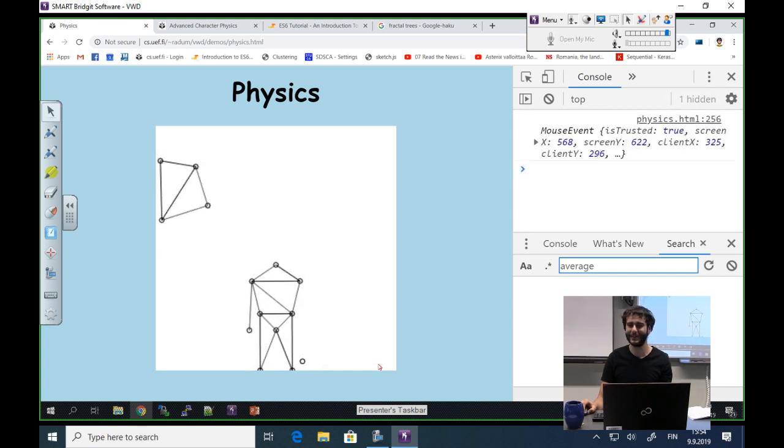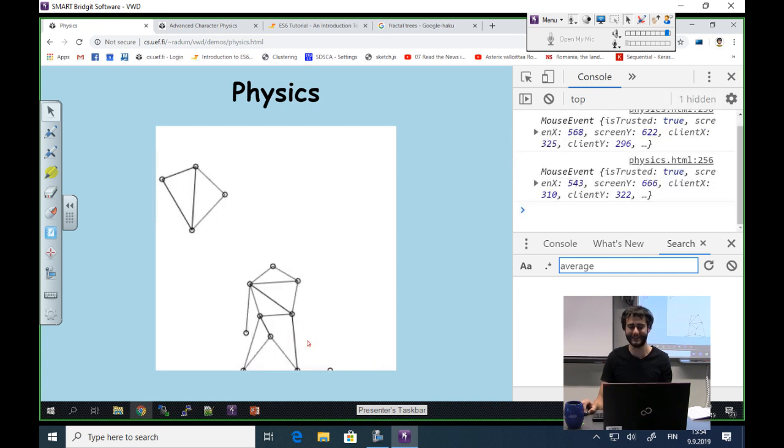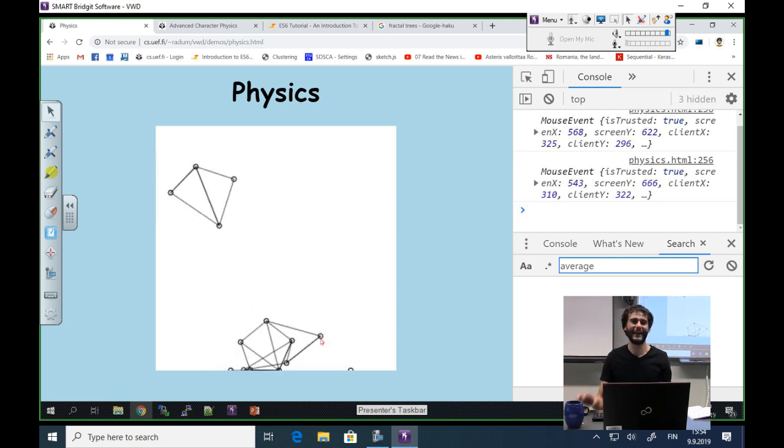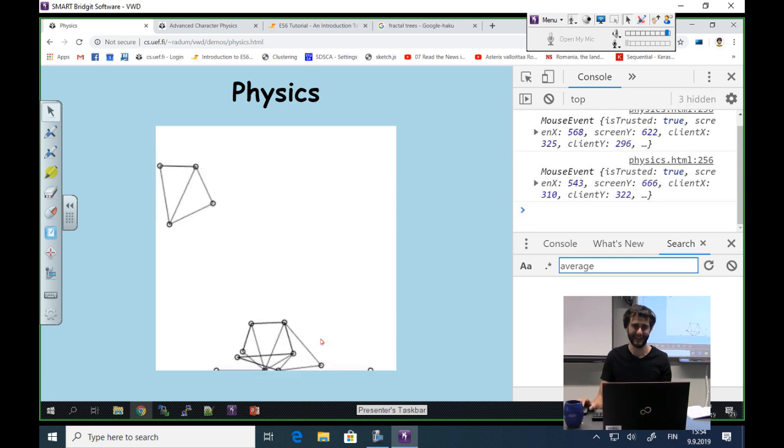Well, no surprise, his hand fell down. But if I hit his leg, okay, I hit something else, and it looks very strange. But I have to say that in the beginning, these animations looked quite strange.